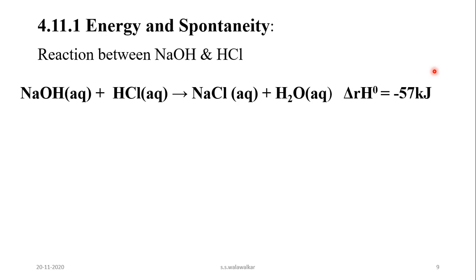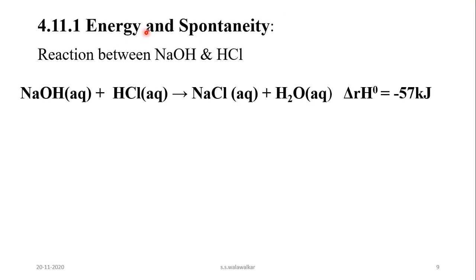That means for any chemical reaction to take place spontaneously, it is necessary that the product of the reaction must be more stable than the reactant. You know that the stability of a substance is determined from its energy.